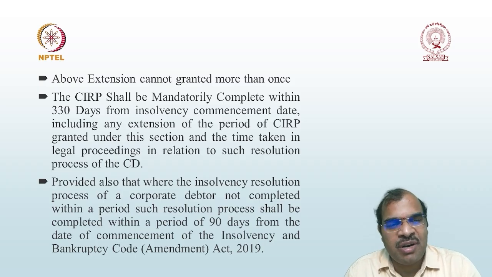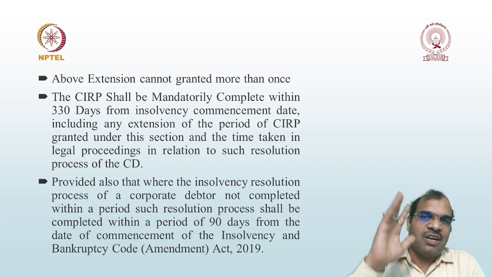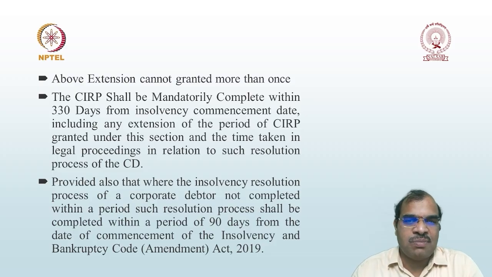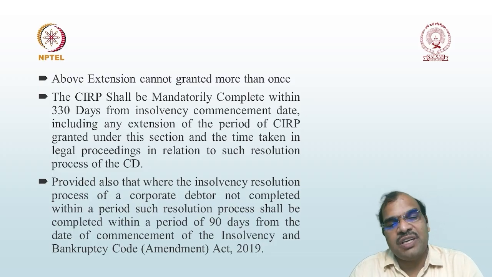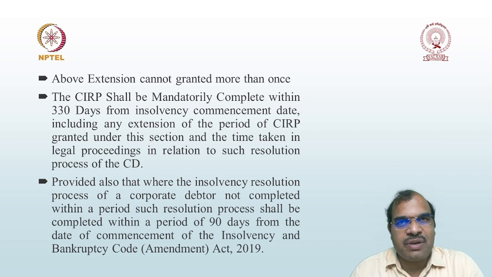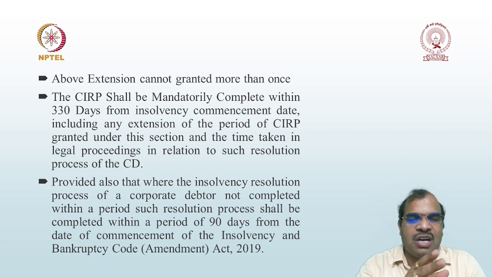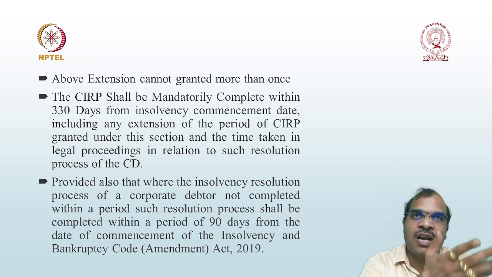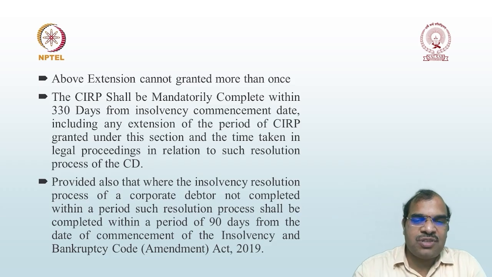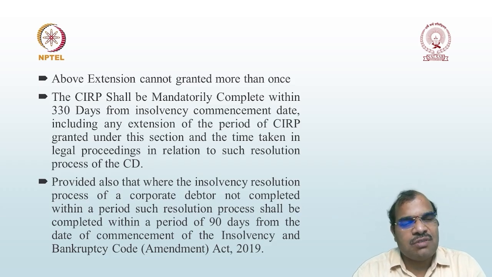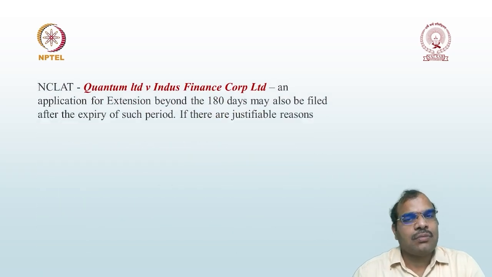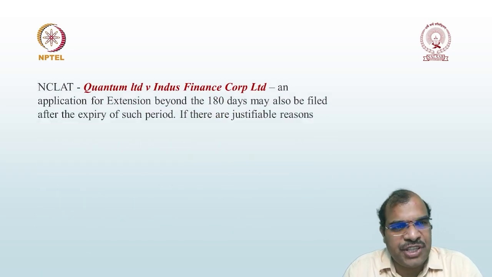So through the Amendment Act 2019 it was stated that even after extension of the period, that is 180 plus 90, 270, if it is not completed within 270 days, then for proceedings pending before the commencement of the 2019 Amendment Act, such proceedings must be completed within a period of 90 days. So anyway, we still have 90 days more that can be available.